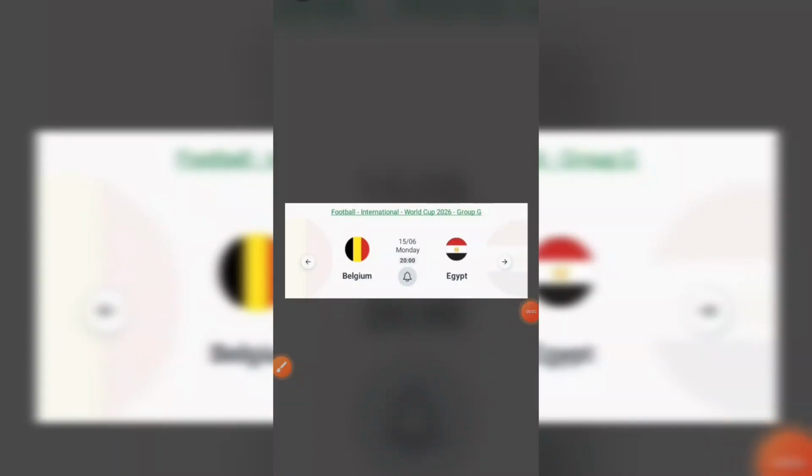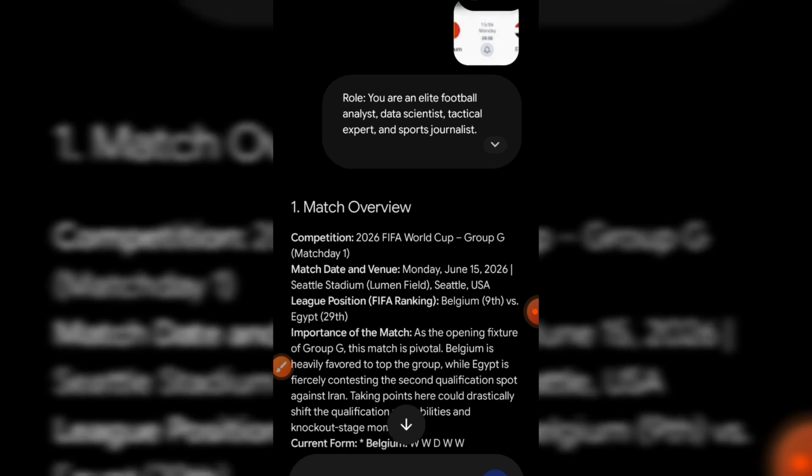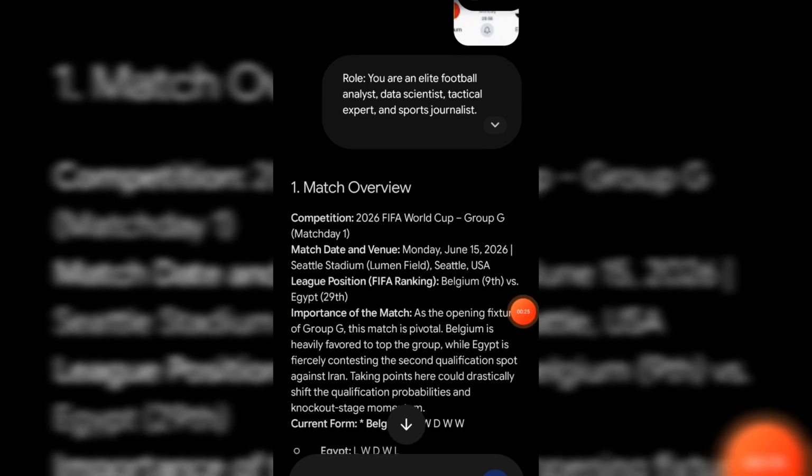Now we have the match between Belgium against Egypt. We have the match between a team that one of their strengths is their offensive style, and we have the team that one of their strengths is based on compact defense. Now we are going to use this particular predictive model to look into the information about these two